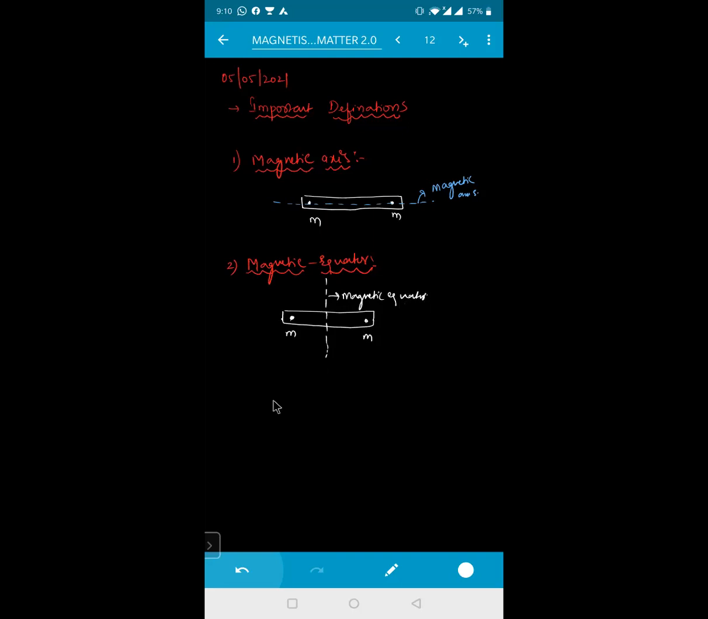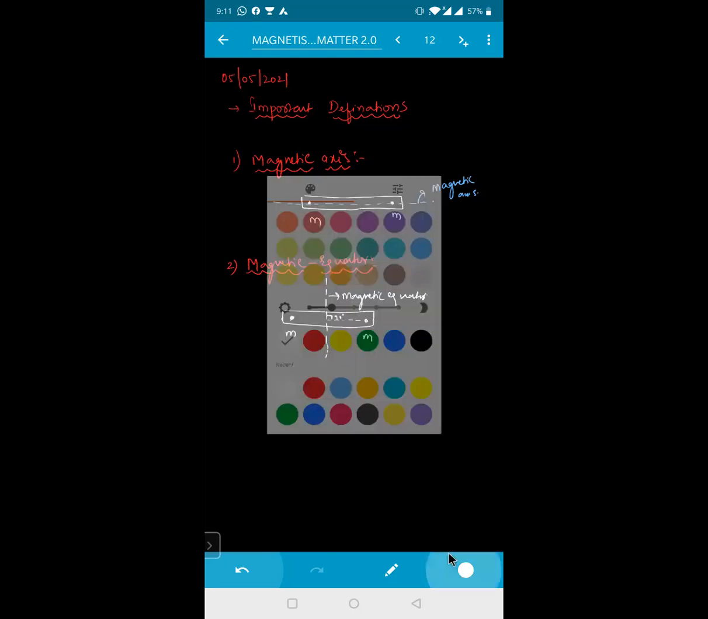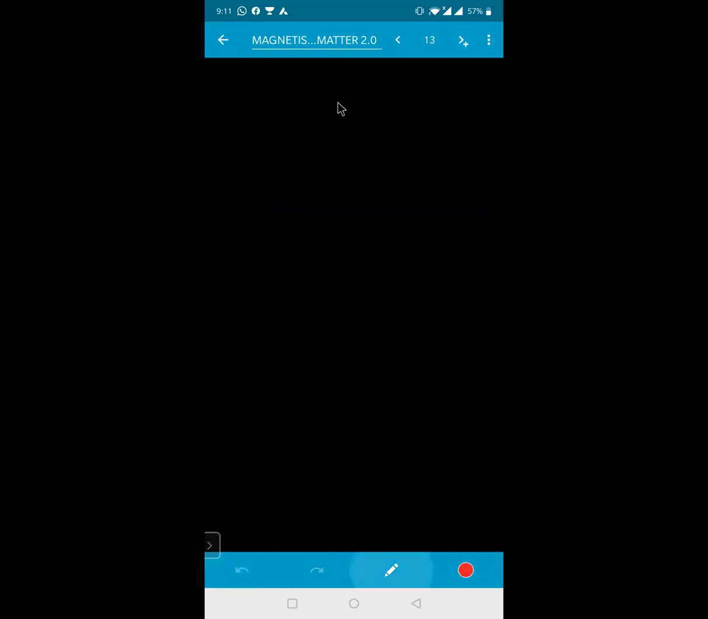Okay, now what do you mean by magnetic equator? It is the line passing through the center of the magnet, and it is at right angles to the magnetic axis. This is making an angle of 90 degrees. It's called what, beta? Magnetic equator. Is it clear? Yes, sir. Next one, beta.